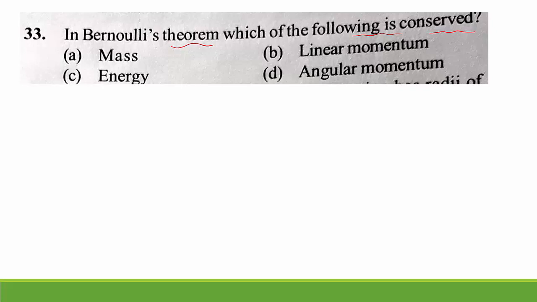So energy here we considered kinetic energy, potential energy and pressure energy. So these three energies remain constant. So that's why we go for option C. Which of the following factors is conserved here? Energy is conserved because according to Bernoulli's theorem, the total energy per unit mass remains constant. Option C is the right answer.